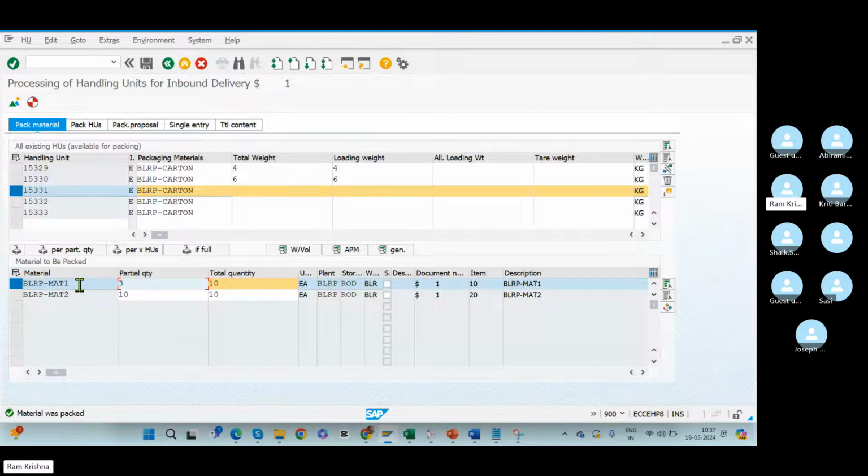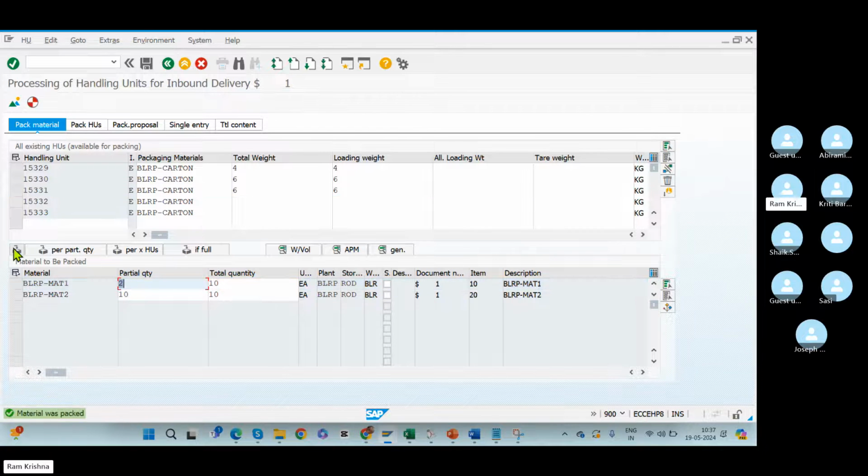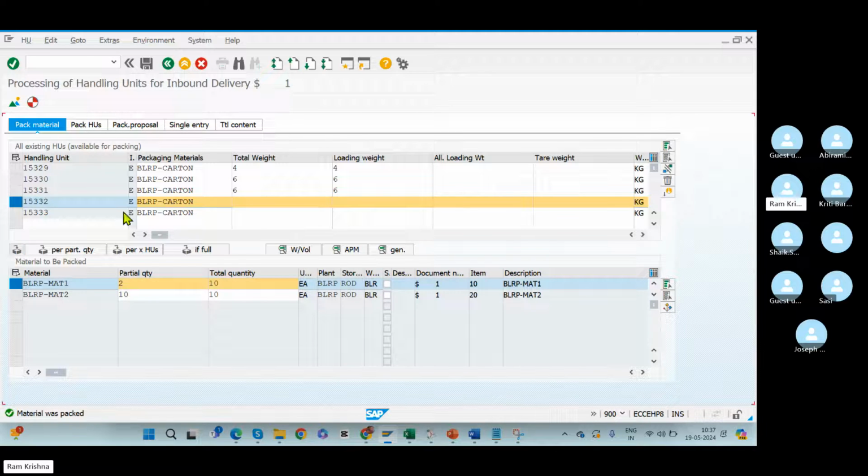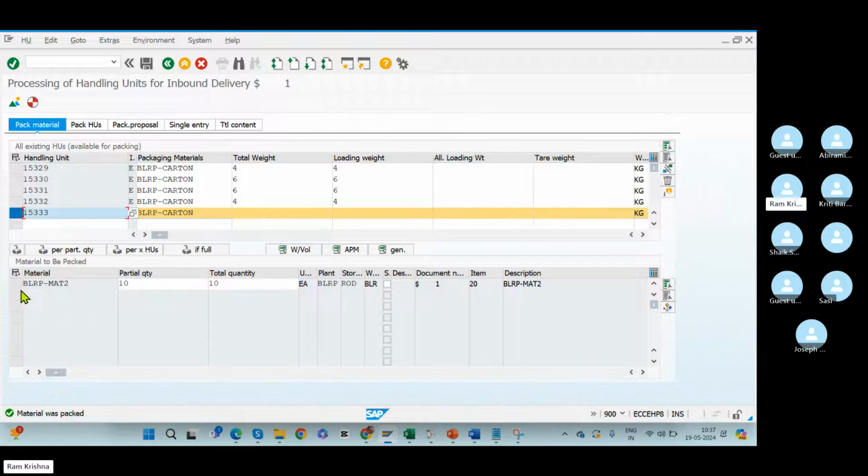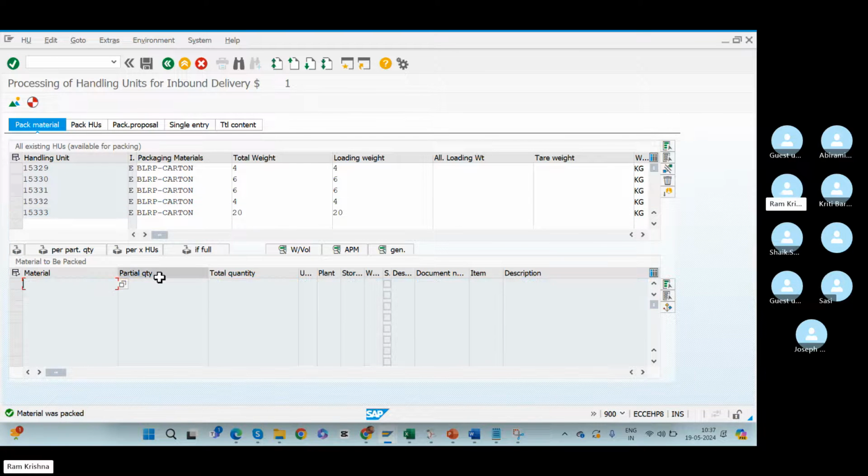Around 3 quantity. So the remaining cotton box is having 2 quantity. And this cotton box, this material is carrying 10 quantity, full quantity. Okay. Now totally 5 cotton boxes we are receiving. This is the information we received from the ASN.